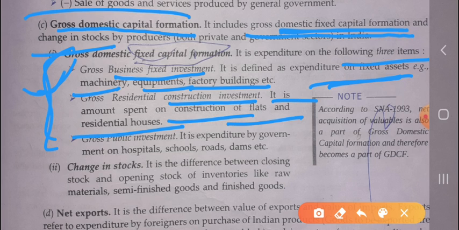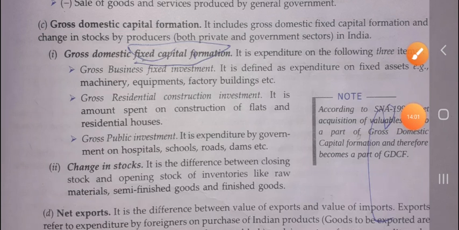Next one is gross public investment. It is the expenditure by the government on the hospital, school, road, dams. The government also invests their money and does expenditure for the public, that is, the construction of the schools, hospitals, road, dam, etc.